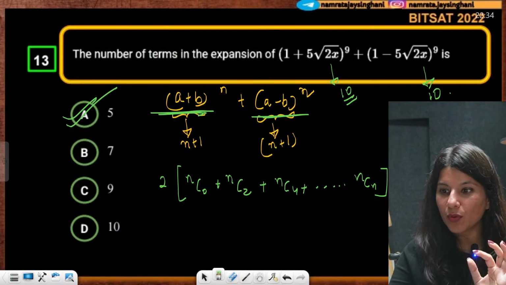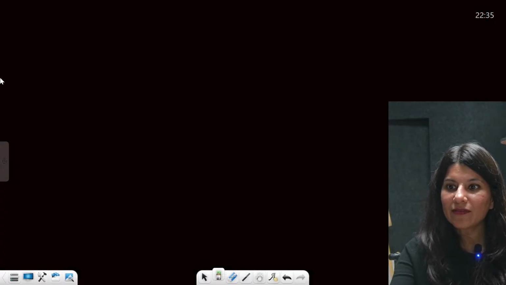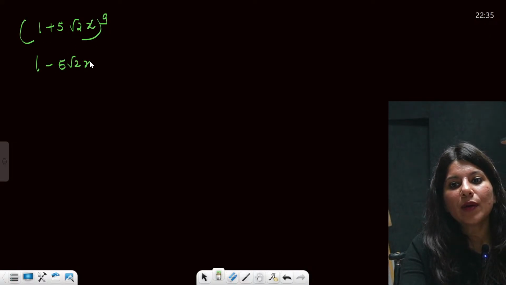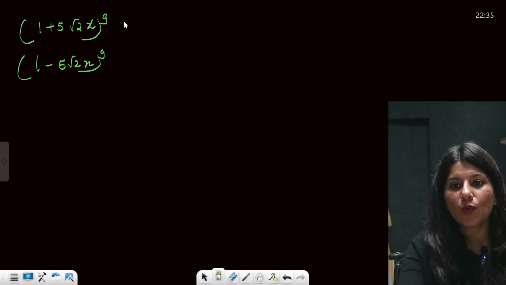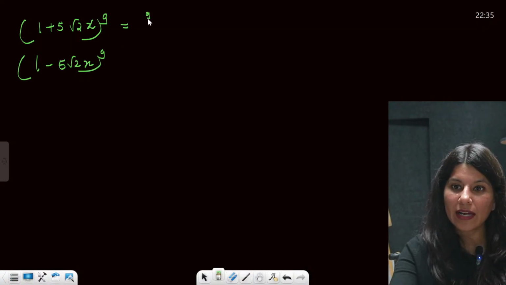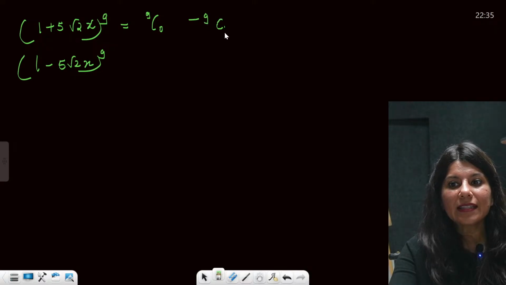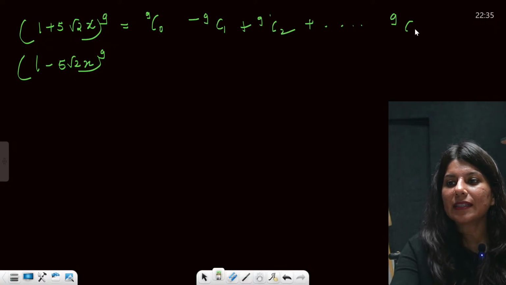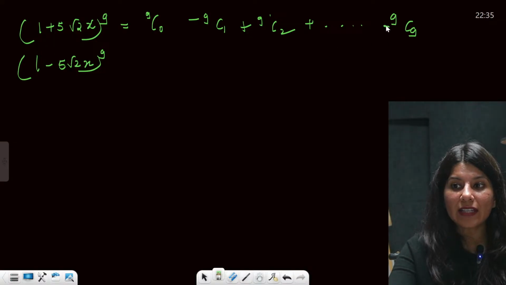Let me show you, okay? See, let me show you: 1 plus 5 root 2x power 9, okay, and 1 minus 5 root 2x power 9. Let us just open it and add them together. So 9c0 minus 9c1 plus 9c2 and all the way up to 9c9, correct, negative 9c9.